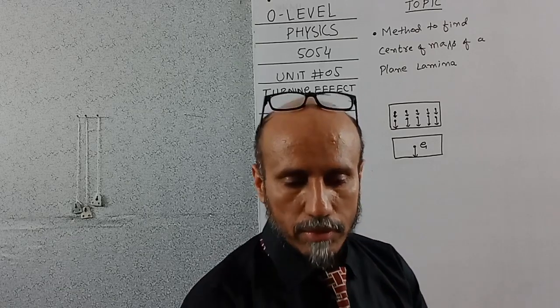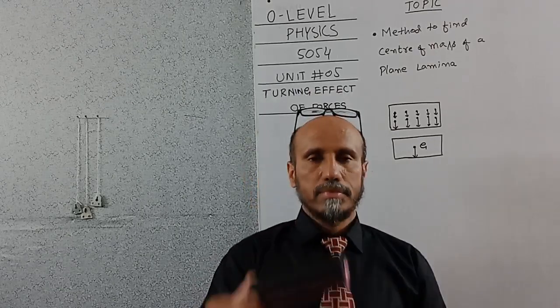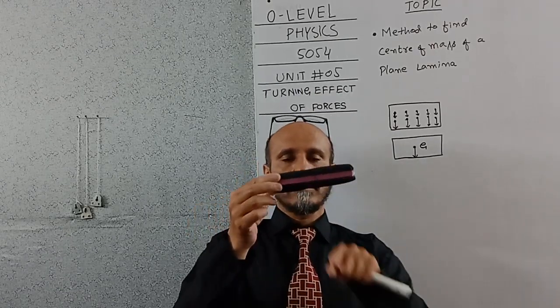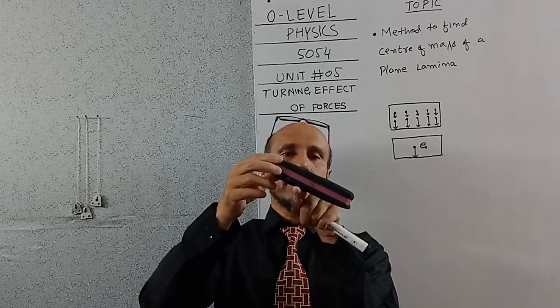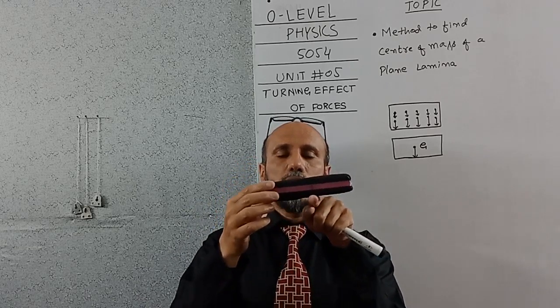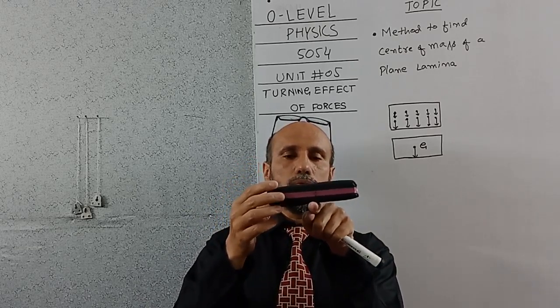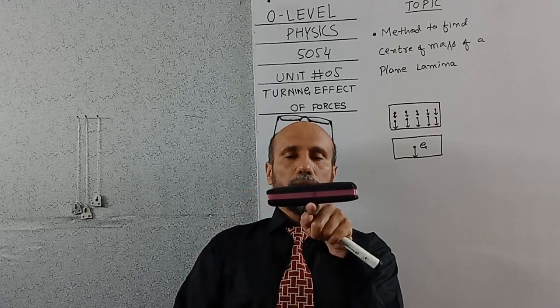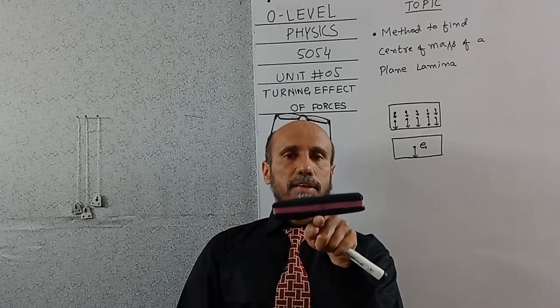Another example we will consider is this duster. Now I am going to balance it. Is this the center of gravity? No. Is this the center of gravity? No. Now I am going to balance it on my finger. Is it balanced? Yes.